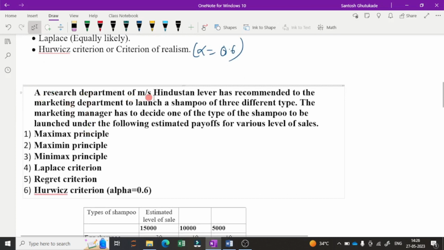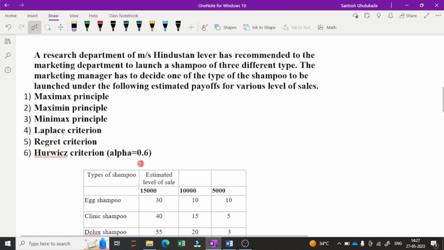A research department of Hindustan Liver has recommended to the marketing department to launch a shampoo of 3 different types. The marketing manager has to decide one type of shampoo to be launched under the following estimated payoff for various levels of sale. So these are the criteria we have seen. We have to solve the problem by using these criteria. So first we will see the problem.